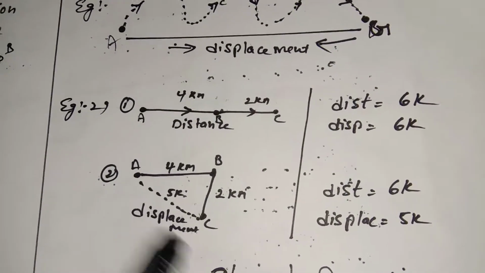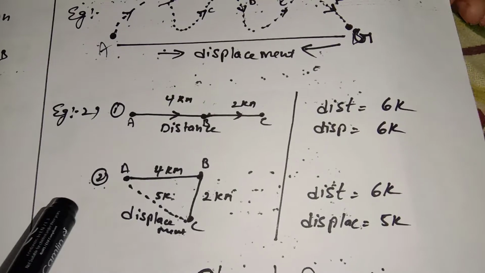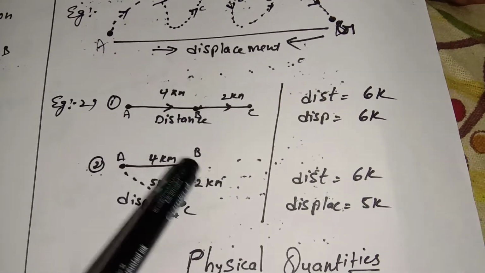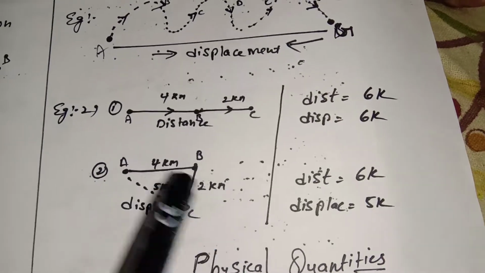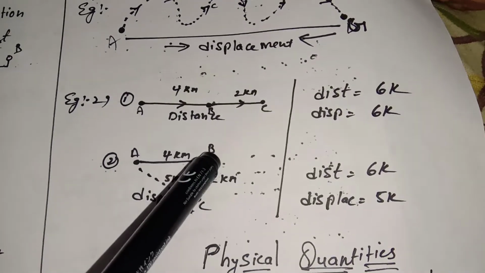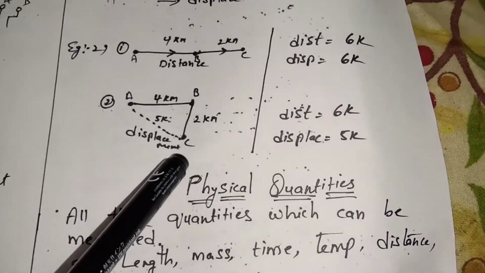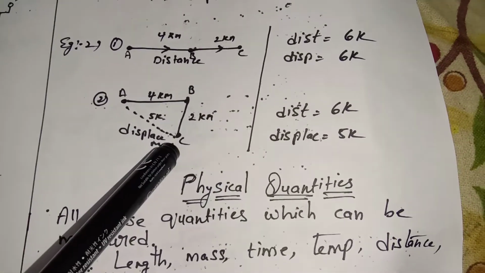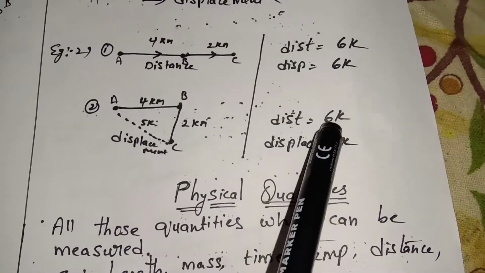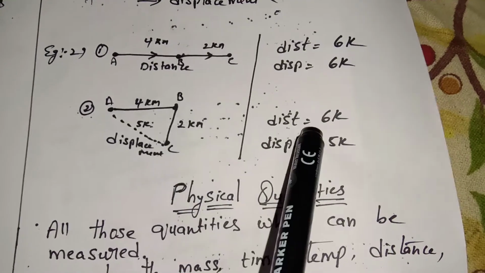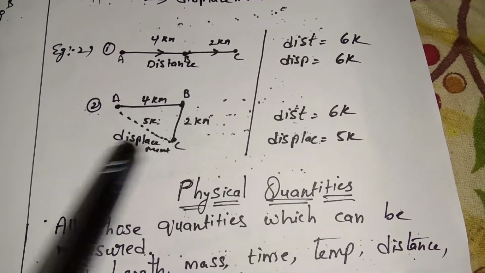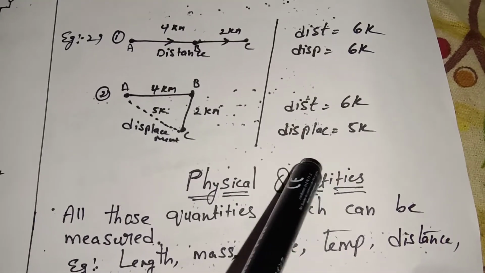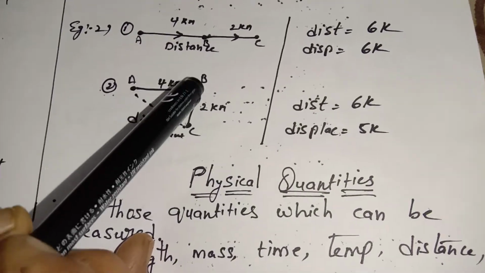See next, another case: a person is traveling from A to B, 4 kilometers. But what happened at position B? He changed his direction, and traveled 2 kilometers. Here the total distance will be 4 plus 2, which is 6 kilometers, the same. There is no change. But displacement will change according to the change of position.